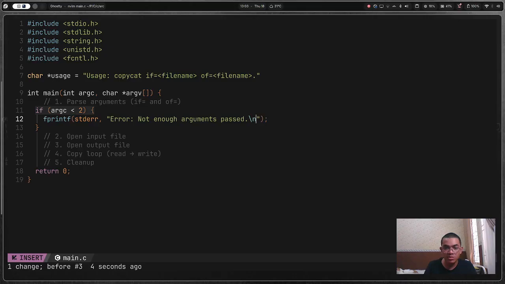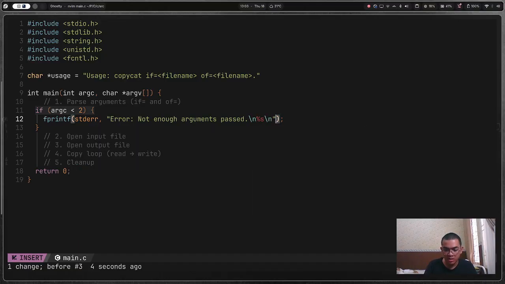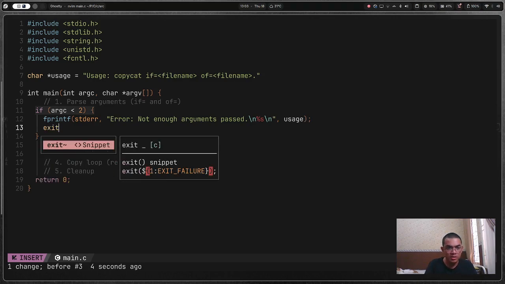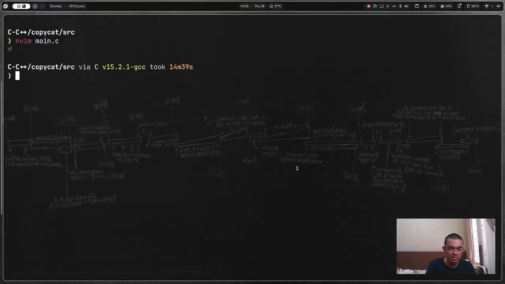Then we're going to print the usage, which is going to be, okay, how do I do that? %s, and then newline, comma, I will take the usage, and then I'm going to exit 1. Now let's try that. Let's go try that. Let's go to gcc main.c -o ./build/copycat.